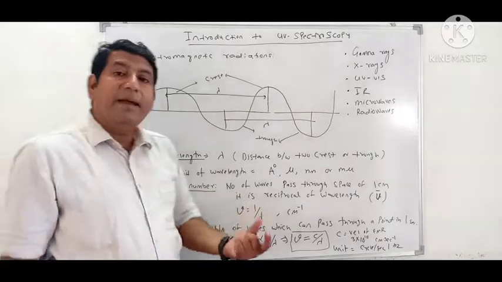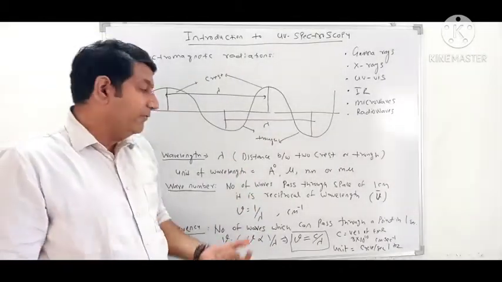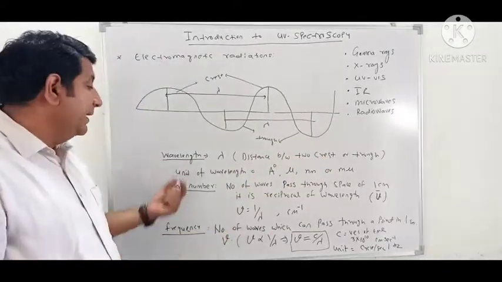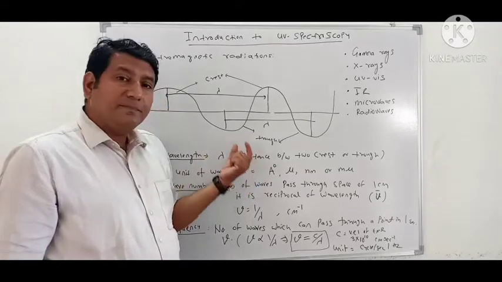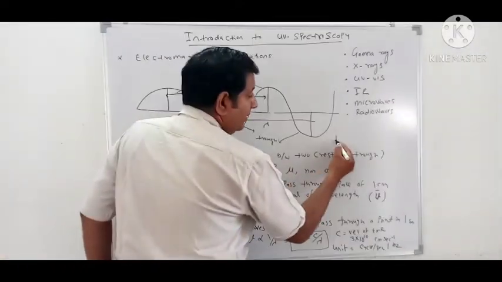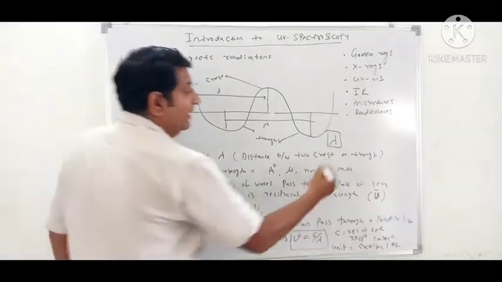Wavelength itself means wave and length, so it is the length of a wave. How can you determine the length of a wave? The distance between two crests or two troughs is known as wavelength, and it is denoted by the Greek letter lambda.